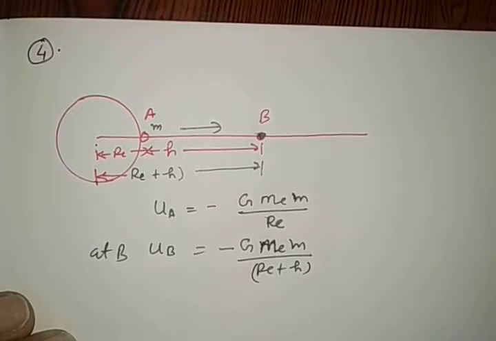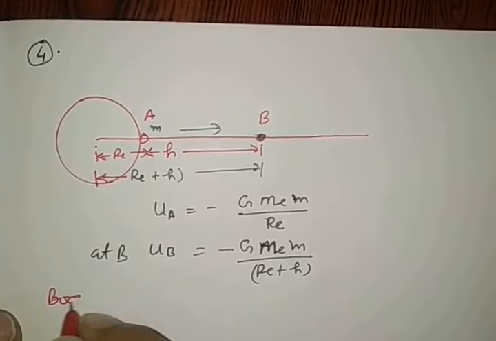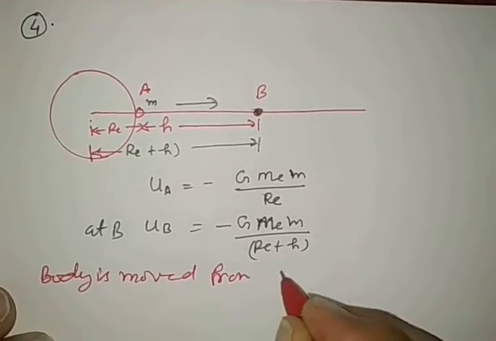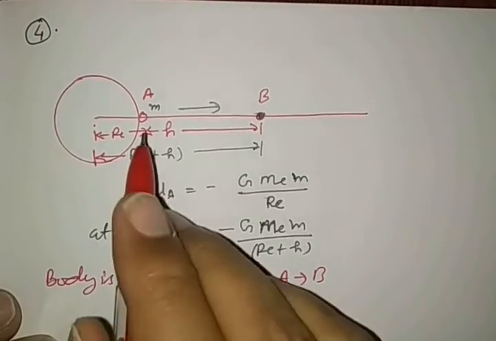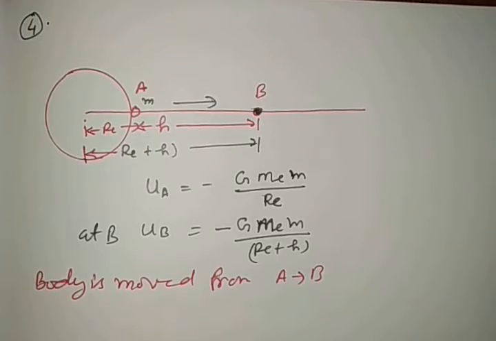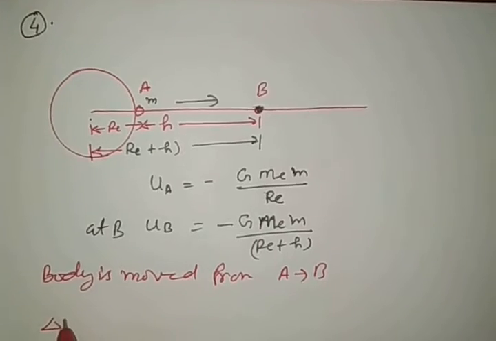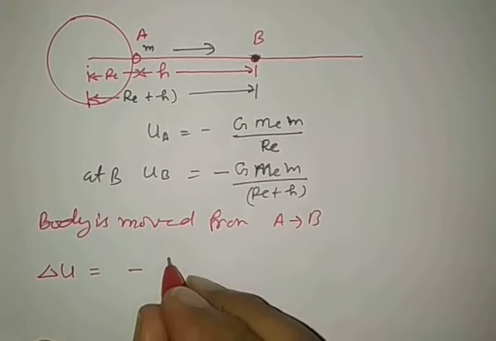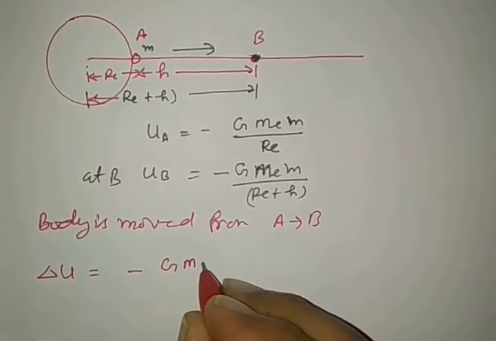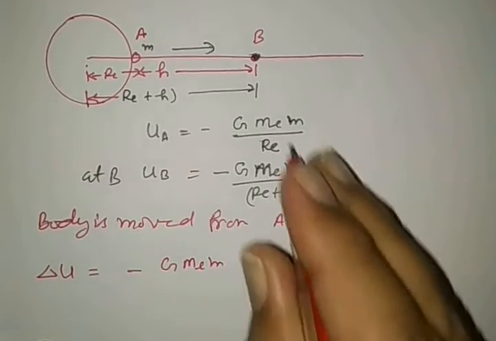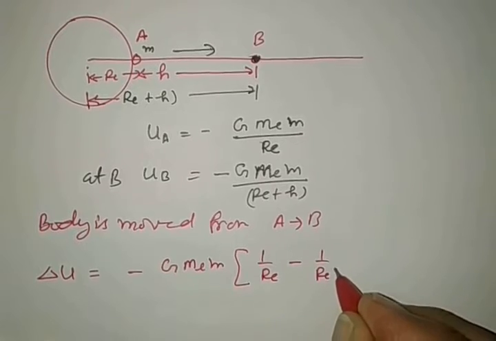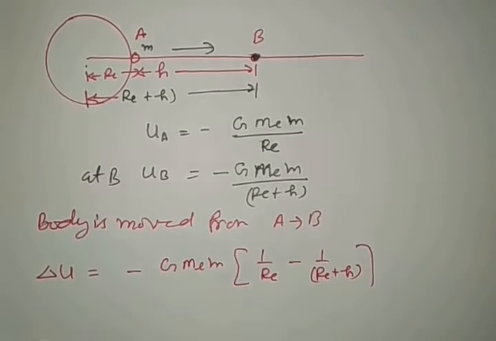Now when the body is moved from A to B, from the surface of Earth to point B, h height above the surface, then the change in potential energy is minus GME M, which is common in both, times 1 by Re minus 1 by Re plus h.